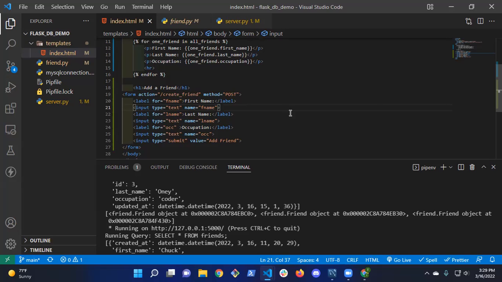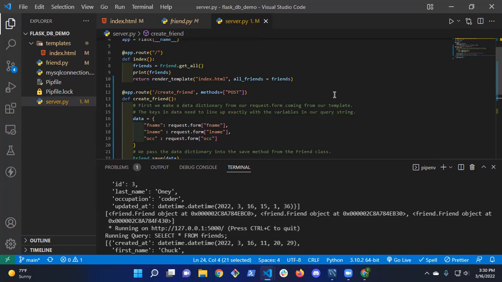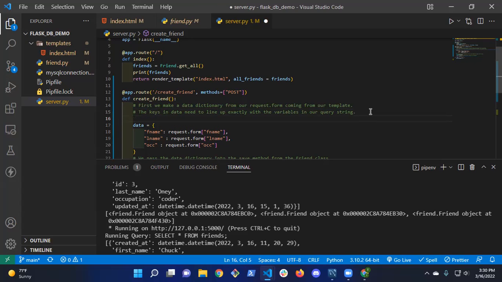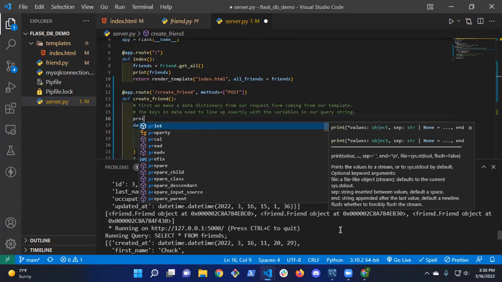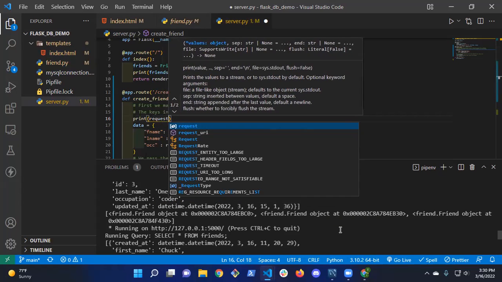So just as a review from last week, how does this information get from the form to our route? Post method, right? Yeah, the post method, but how do we populate the data? Let me just, if I want to look at the data that's coming from the form in my terminal, what would I need to do? Is it the request form? Yeah, so I just say print, spell print right, request.form.